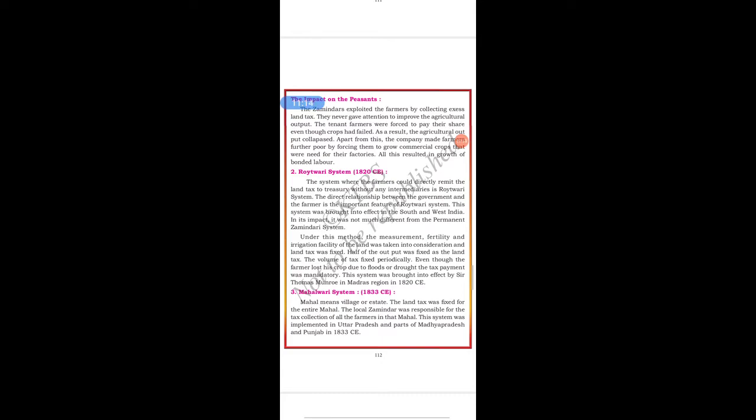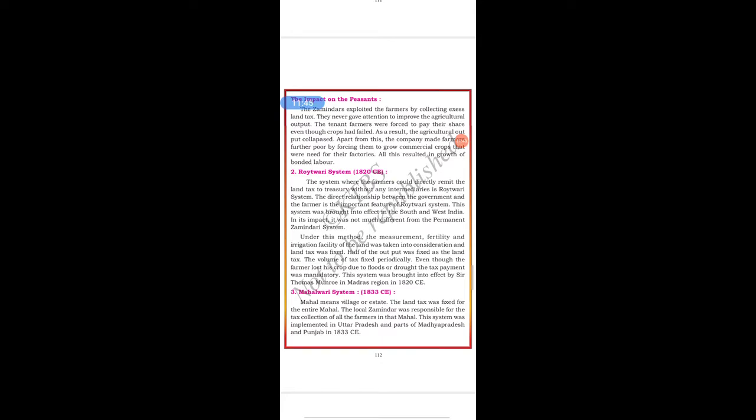The direct relationship between the government and the farmers is the important feature of the Ryotwari system. Here, students, the main role in this system is played by the government and the farmers. This system was brought into effect in South and West India. In its impact, it was not much different from the permanent zamindari system.